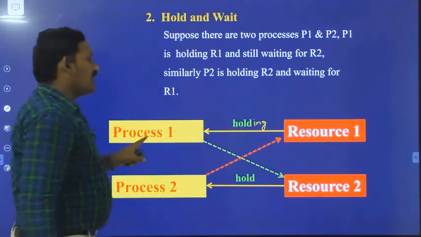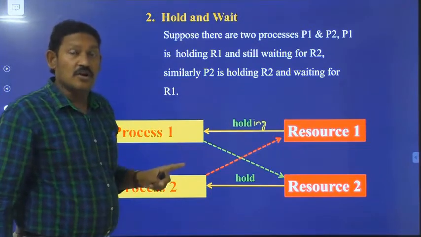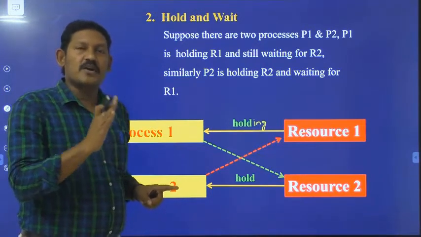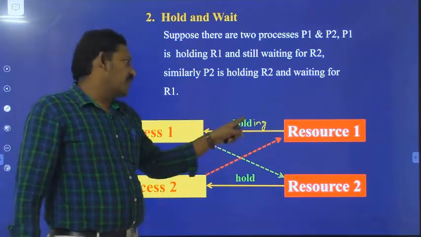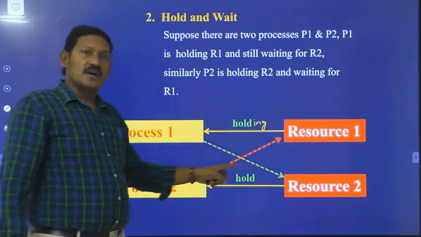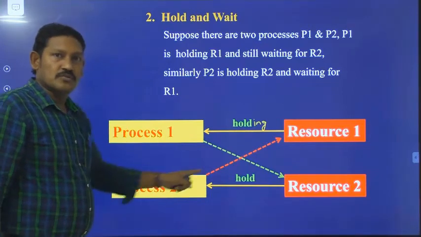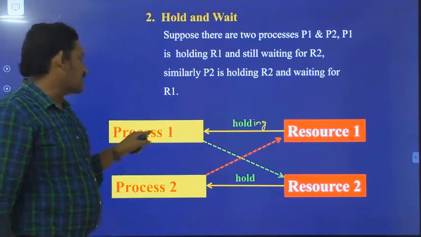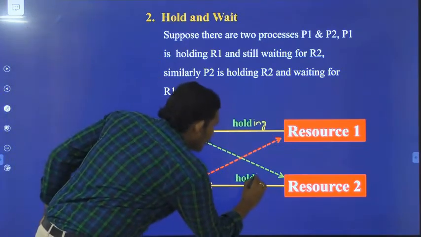Process P1 is holding resource R1. As we said in mutual exclusion, a particular resource can be accessed by only one process at a time. So R1 is being accessed by process P1, and R2 is being accessed by process P2.